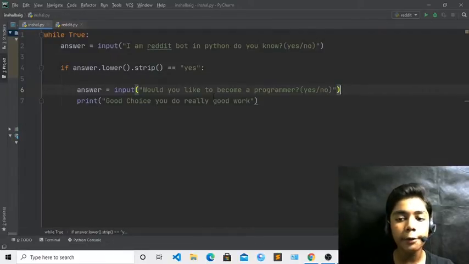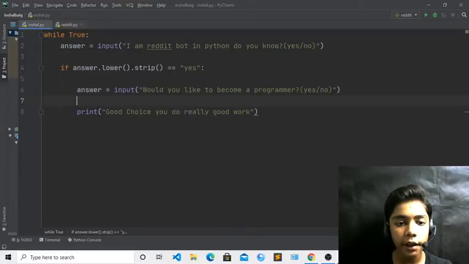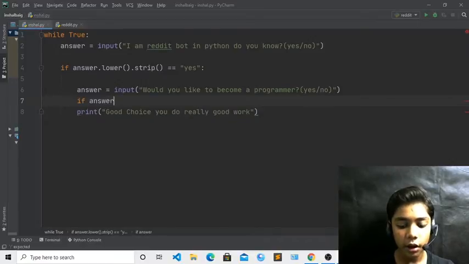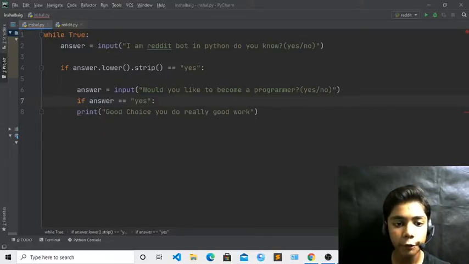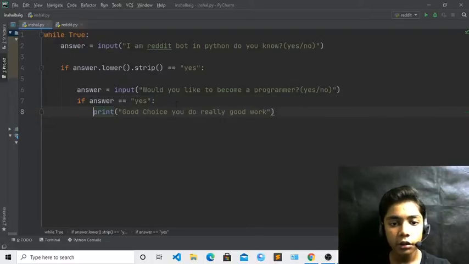So now here you just have to press enter. Okay, and now when you have done all that, here you have to define if answer. Okay, and now it will be equal to yes over here. Okay, just write a semicolon over here, then backspace. Okay, and just enter. So you can see we have written if answer with yes.